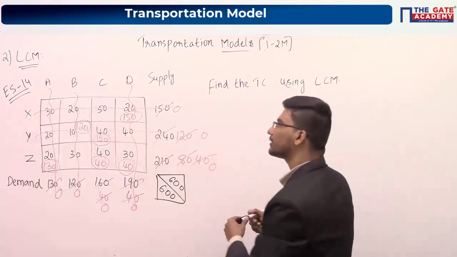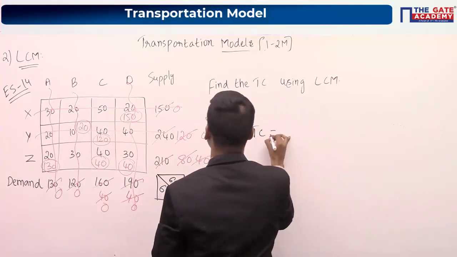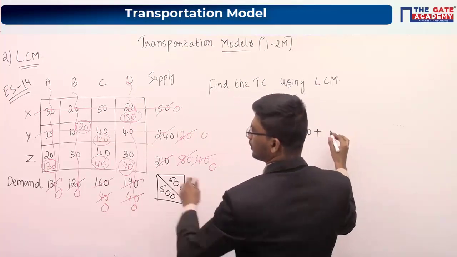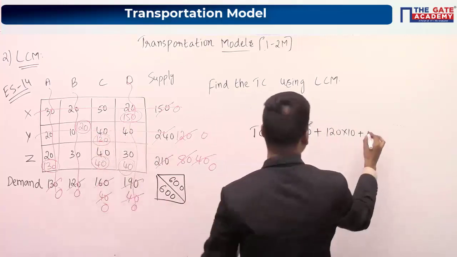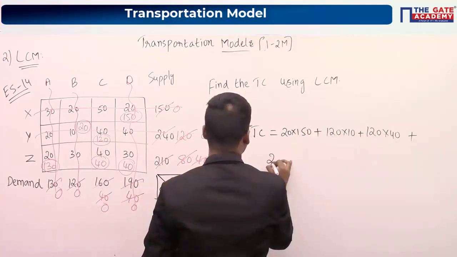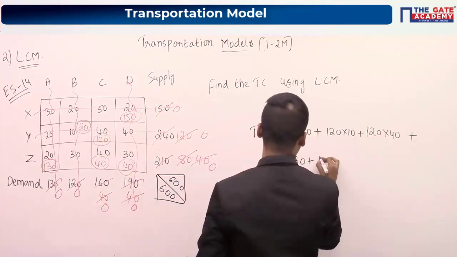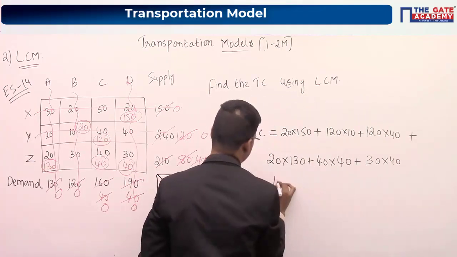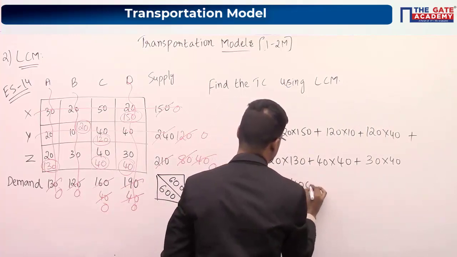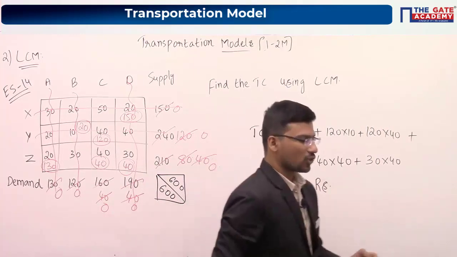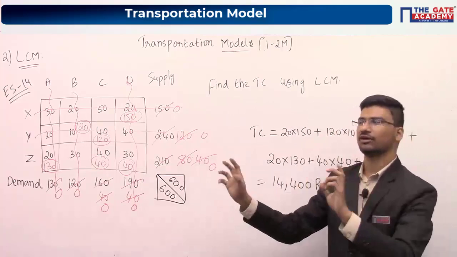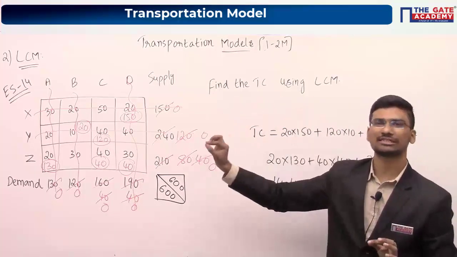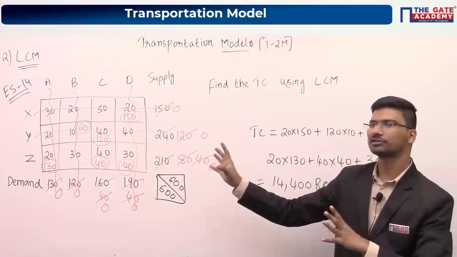Okay. Now calculate the total cost. Your total cost will be 20 into 150 plus 120 into 10, 120 into 40, 20 into 130, 40 into 40 plus 30 into 40. So you will be getting this as 14,400, I guess. Please check. Already someone has given the answer also. So I hope it is clear how to break ties. Whenever you are breaking a tie, go to that particular cell where the maximum allocation is possible. So you can keep this point in mind also.